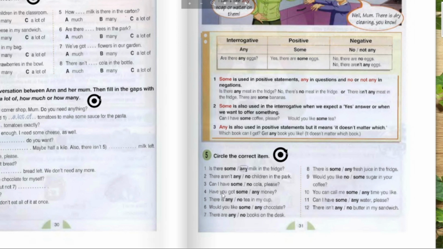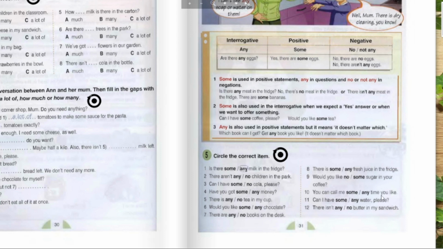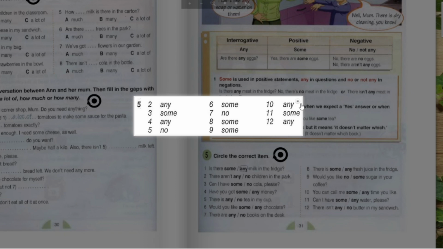Can I have some cola, please? Have you got any money? Is there any tea in my cup? There is no tea in my cup. Would you like some chocolate? There are no books on the desk. There is some fresh juice in the fridge. Would you like some sugar in your coffee? You can call me anytime you like. Can I have some water, please? There isn't any butter in my sandwich. So you can also see the right answers here.